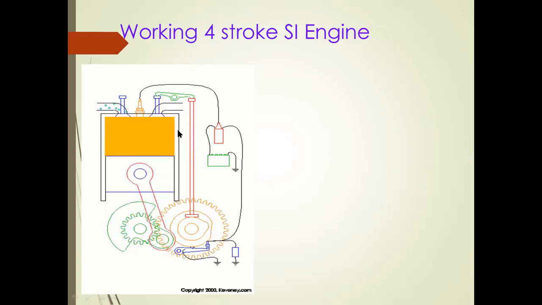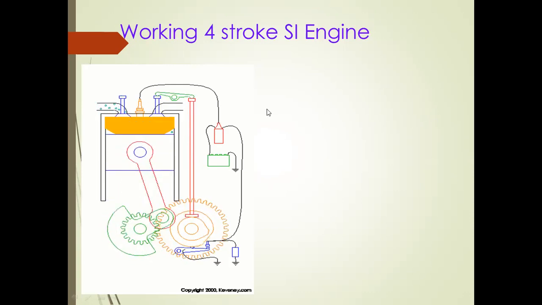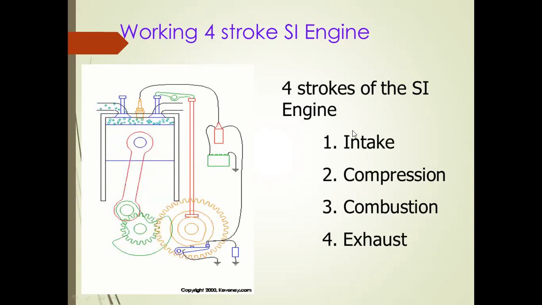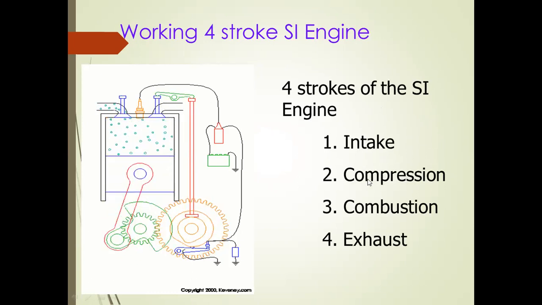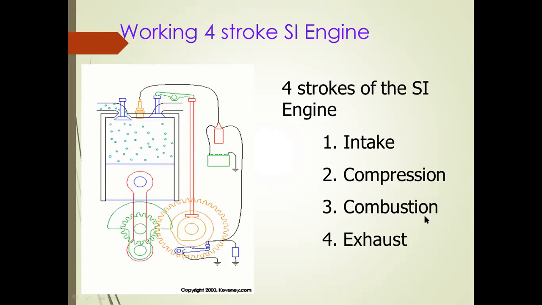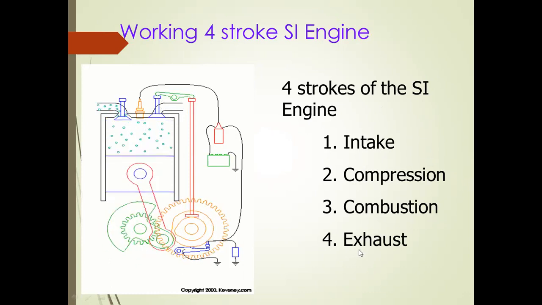For the single-cylinder, four-stroke spark ignition engine, we have to show it clearly from the diagram here. The four-stroke spark ignition engine has four strokes. One is the intake, that is the suction stroke. Next one is the compression stroke. Third one is the combustion and expansion stroke. Fourth one is the exhaust stroke.